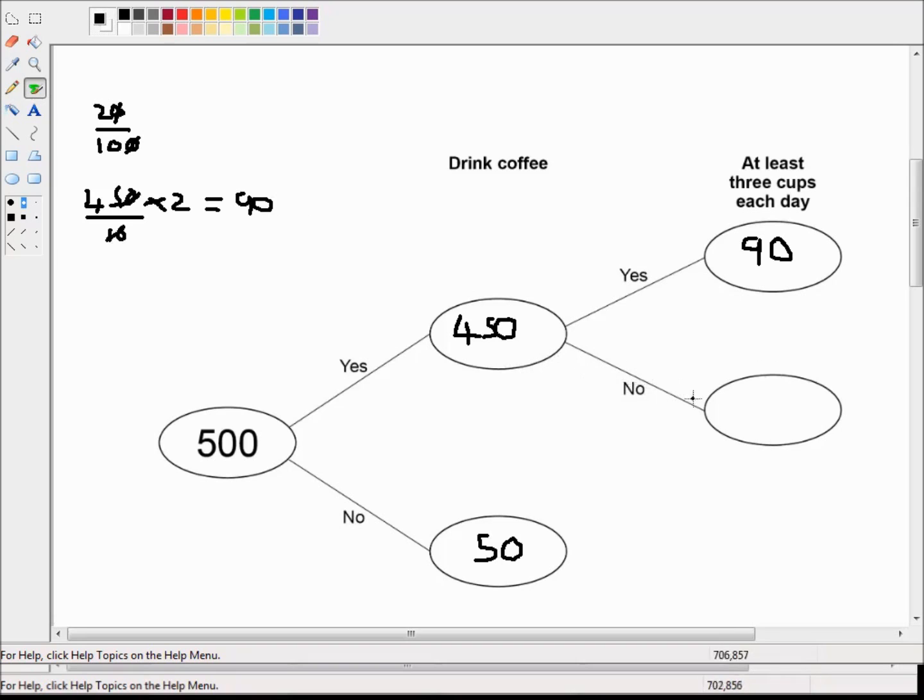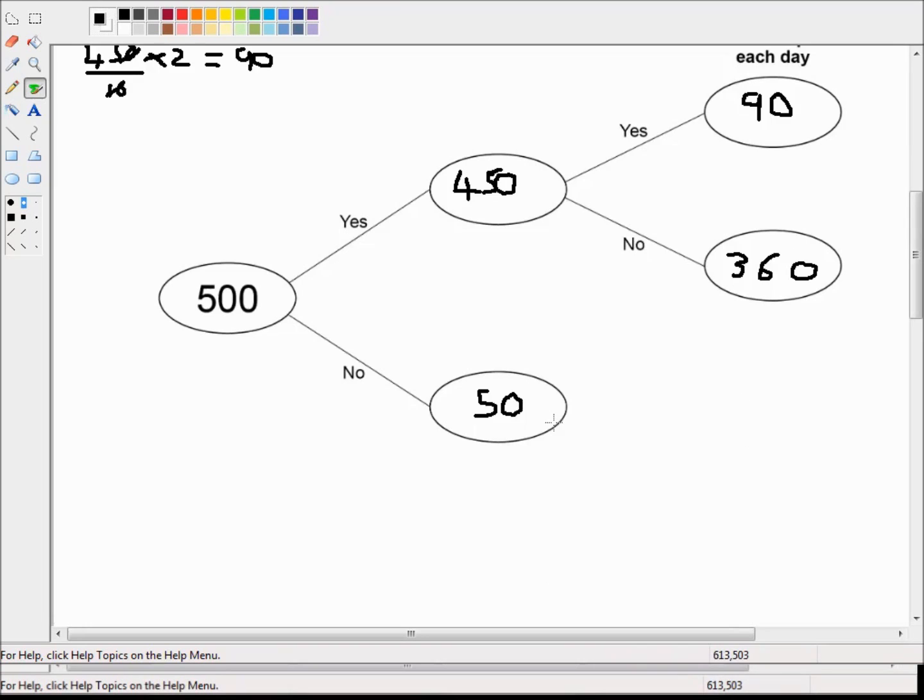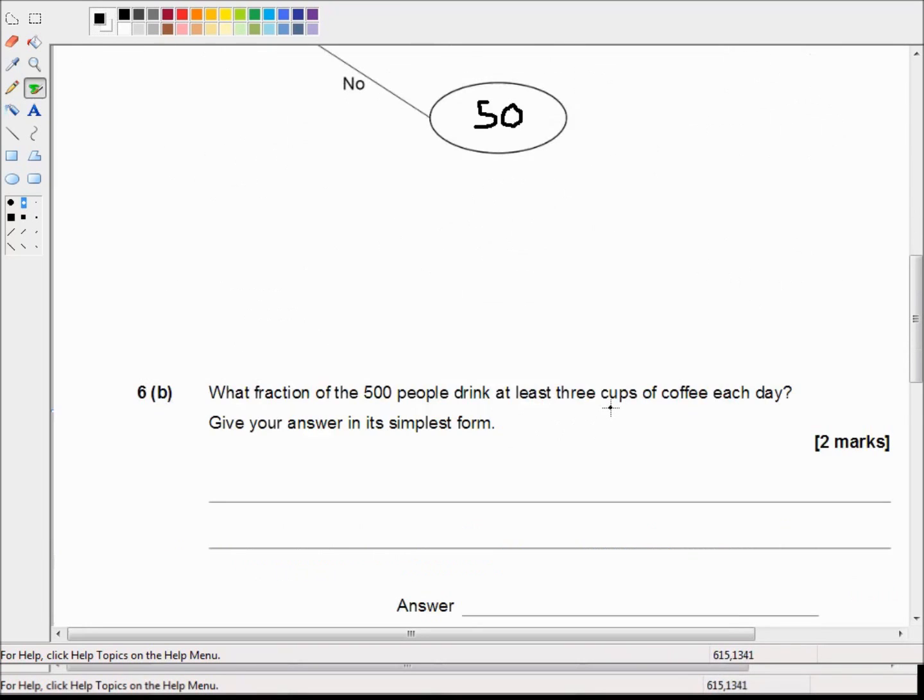Okay, so now that means that 450 minus 90 people say no. So, well, 450 minus 100 is 350. Add 10 is 360. But I'm going to make that look like a 6 so that an examiner doesn't mistake it for a 3. Okay, so that's part 6a.